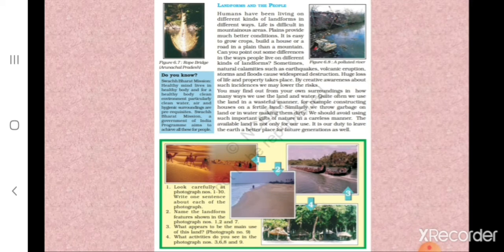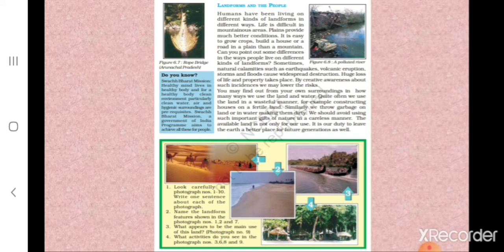And natural calamities such as earthquakes, volcanic eruptions, storms and floods cause widespread destruction. And quite often we use land for wasteful purposes. For example, constructing houses on fertile land. Similarly, we throw garbage on land or in water, making them dirty. But we should avoid using such important gifts of nature in a careless manner. It is our duty to leave the earth a better place for future generations as well.